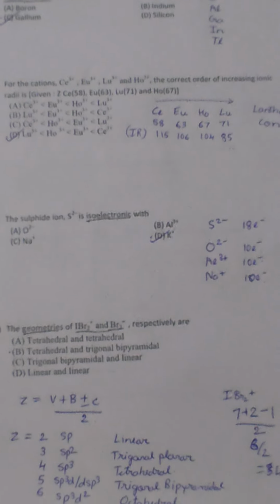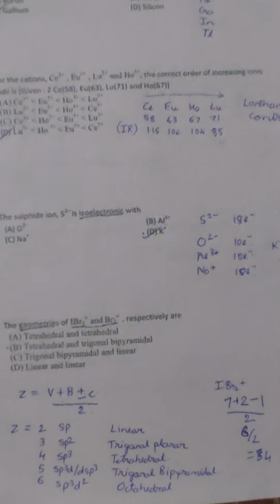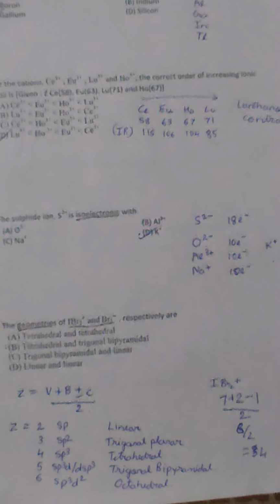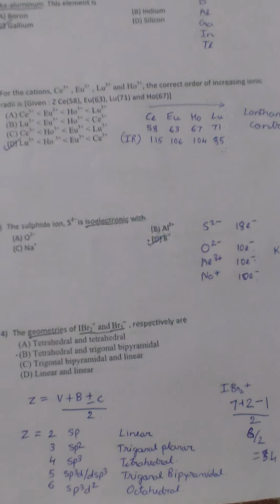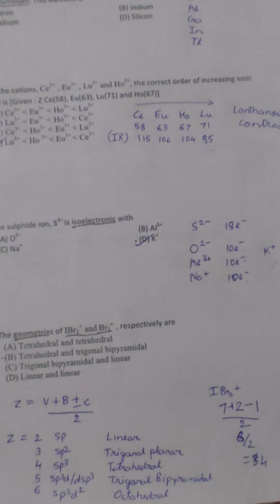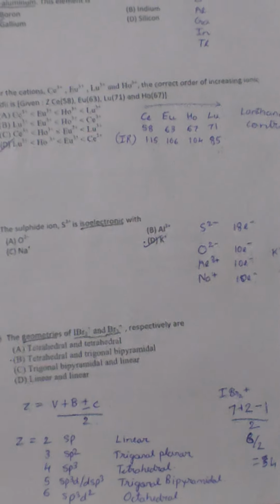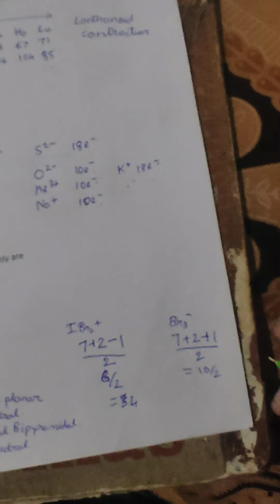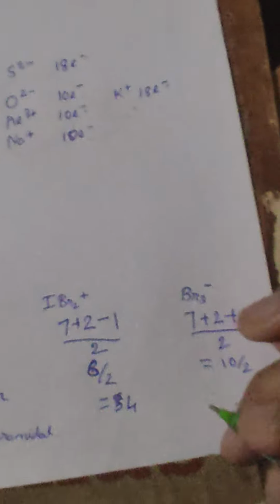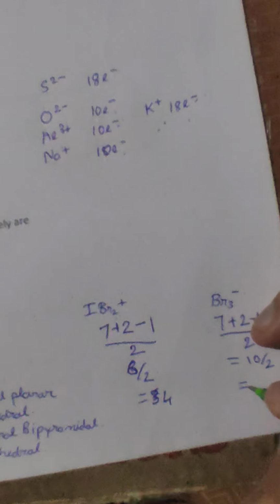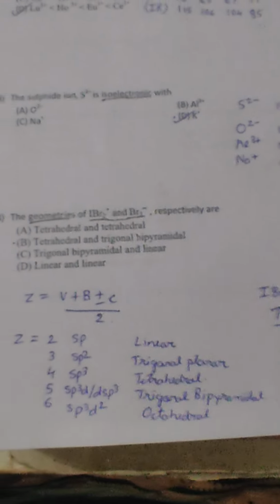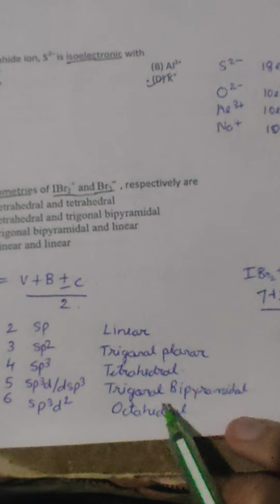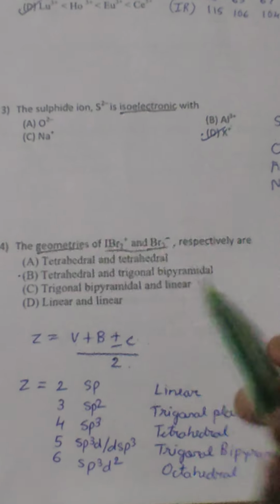Now in case of Br3-, the central bromine will have 7 electrons. Again 2 bonds are formed. Then there is 1 additional charge. There is 1 negative, so it should be added. Here it becomes 10 by 2, which indicates it is equal to 5. What is the 5 number indicating? It is trigonal bipyramidal. So the only option with trigonal bipyramidal is B. So here the option is B.